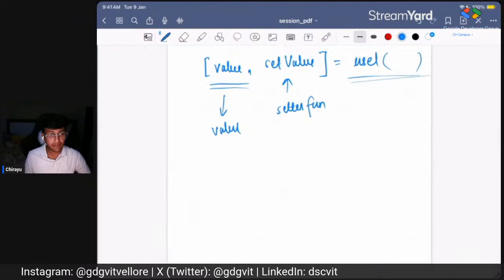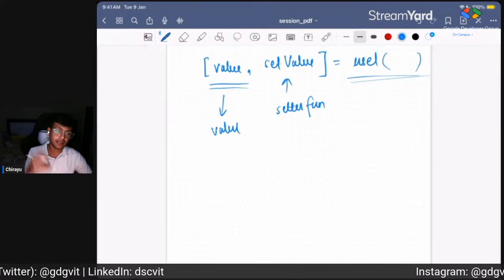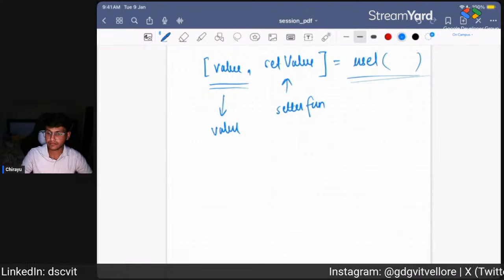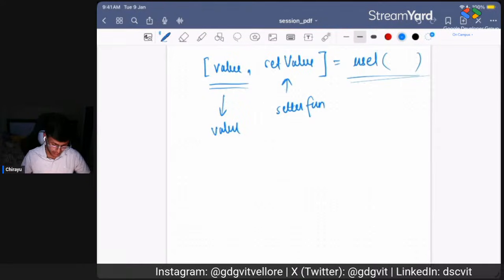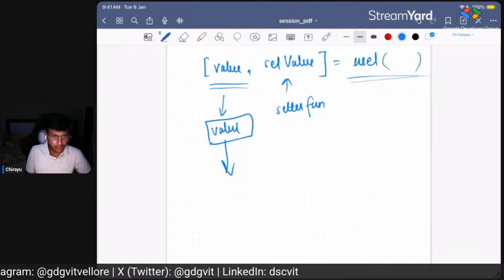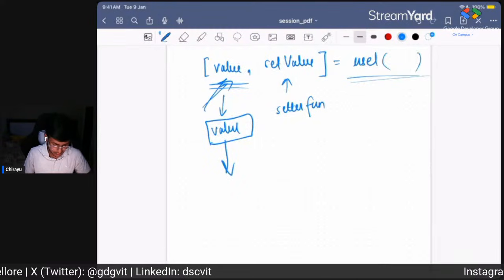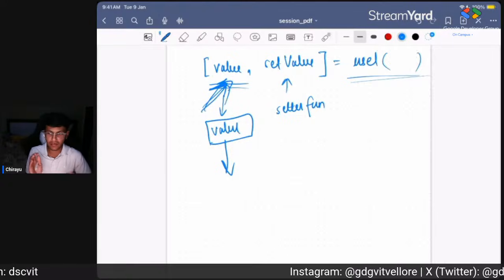Whenever we call the setter function, it triggers a re-render to the client, and then it updates the value of the variable which you have declared. As of now, I have declared the value.